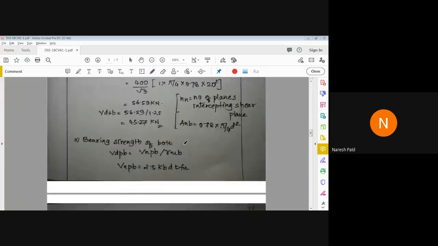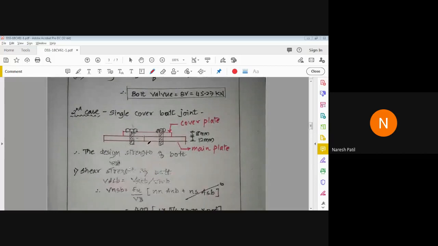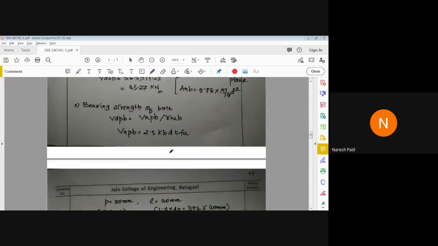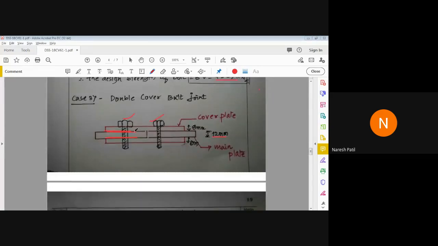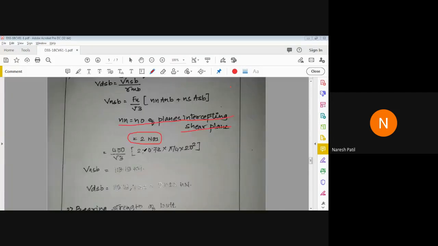In the previous case, if you check, it was only one cover plate and only one interface. So that was the reason we took nn equal to 1. But here we have two interfaces, so that's why we have to consider nn equal to 2.